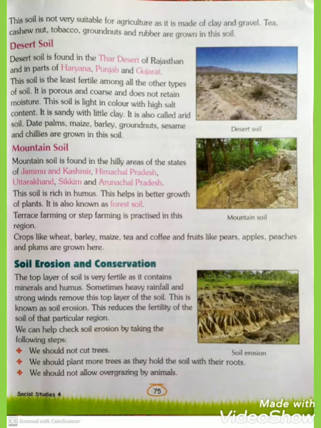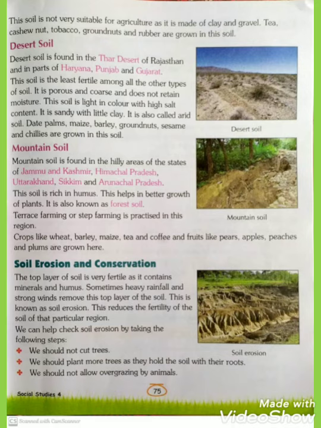This soil is rich in humus. Humus is very good for farming, as it makes the land fertile. It helps in better growth of plants.